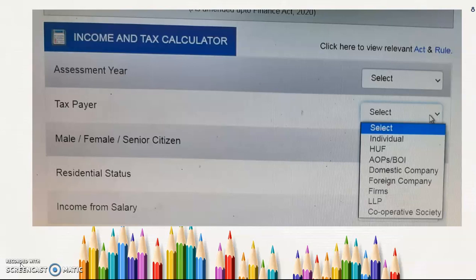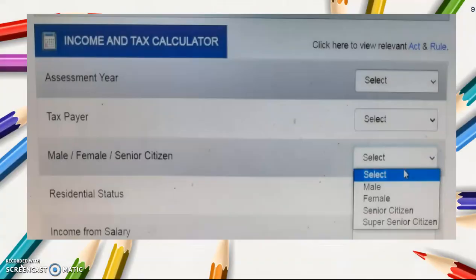If they get any profit, that profit has to be taxed. So they register their firm under the cooperative society. So these are the various types of taxpayers. From these variations, we have to select any one, whether I am an individual, a joint family, AOP, BOI, domestic company, foreign company, firm, LLP or a cooperative society, and fill it in.